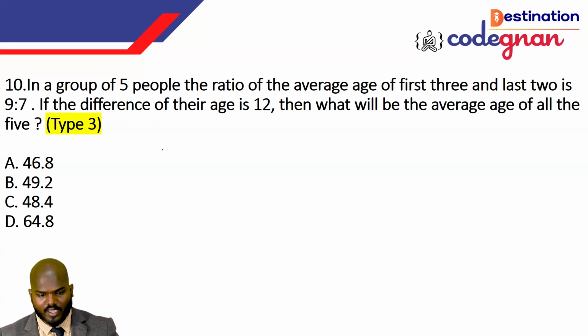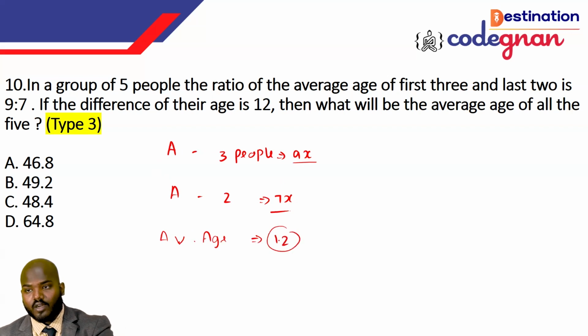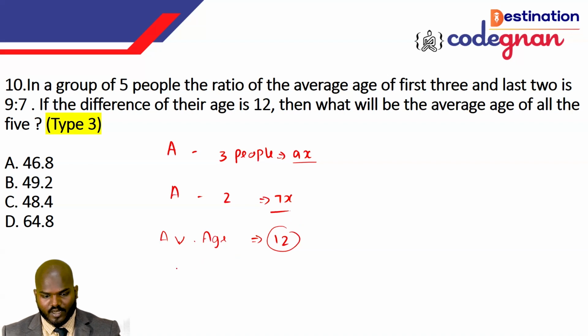Okay, so if you see this one, the average age of the 3 people, we can call it 9x years. Again, the average of the 2 people is mentioned here as 7x. So the average age difference of the groups is 12. When you take both of them, 9x minus 7x gives you 2x, that is 12, and x is equal to 6.